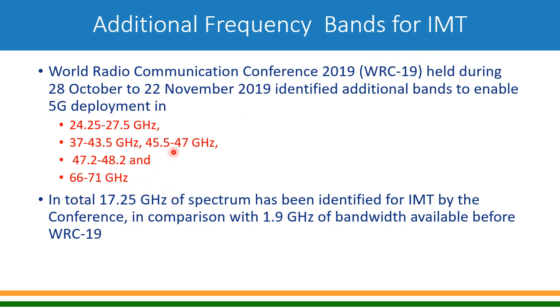It's not only for 5G, it is for IMT. So all 2G, 3G, 4G, 5G can use it. Prior to this allocation, the total allocation for IMT was only 1.9 gigahertz. But now with these allocations, it has increased to 17.25 gigahertz. So based on availability of this frequency band and support by the specification body 3GPP, these various frequencies will be used by 5G new radio.